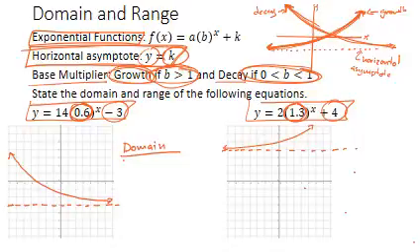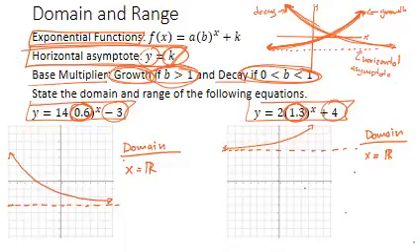In both cases, an exponential equation always goes forever and ever in both directions horizontally. It goes forever to the right and forever to the left. All exponential equations do that. So because it goes forever and ever in both directions horizontally, we know that our domain is always x equals all real numbers, because there's no boundary, there's no value that it cannot at some point get to.